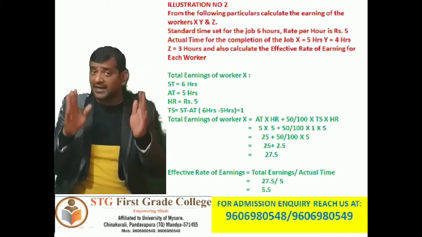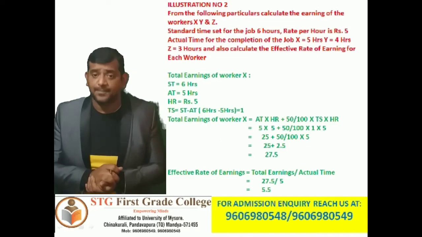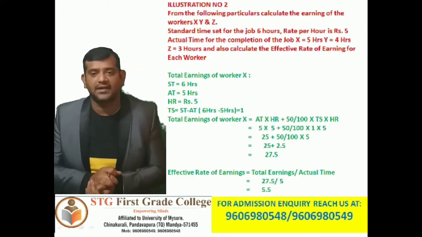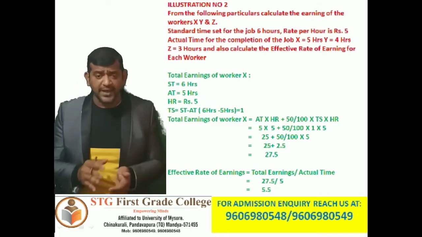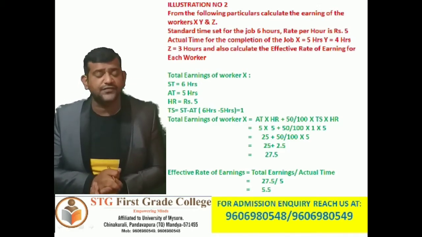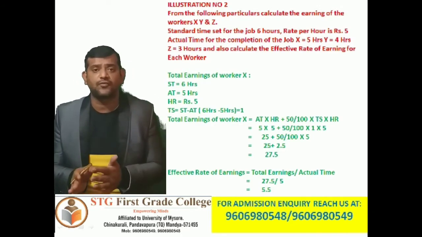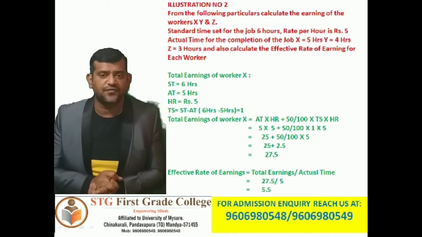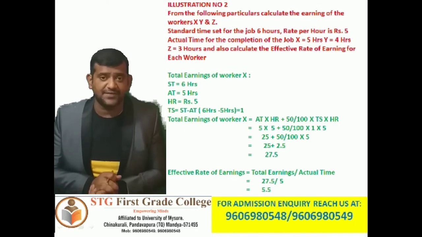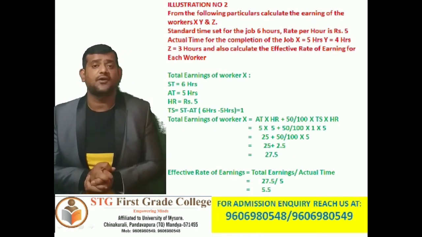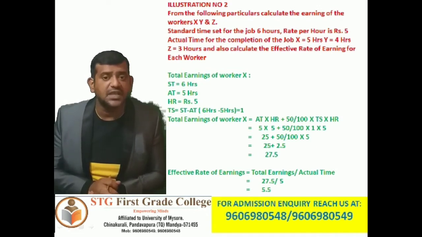So now multiply both the ends. First, 5 5s are 25, plus 50 divided by 100, and the other way around, 1 5s are 5. So next, 25 plus 50 divided by 100 into 5. 50 divided by 100 into 5 is 2.5. So 25 plus 2.5 is equal to 27.5, which is the total earning of X. Total earning of worker X is 27 rupees 50 paise.